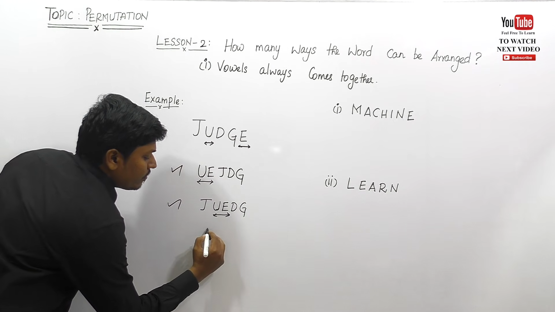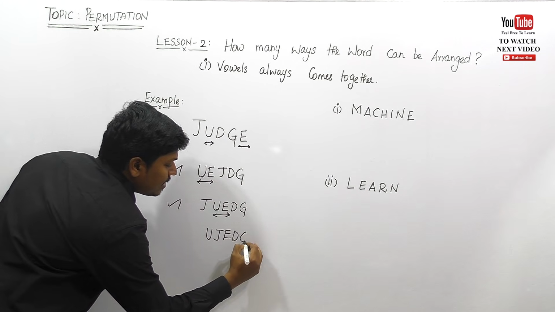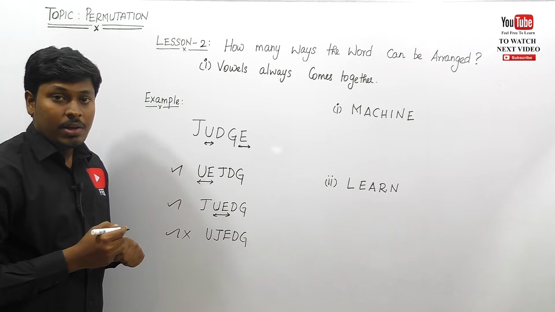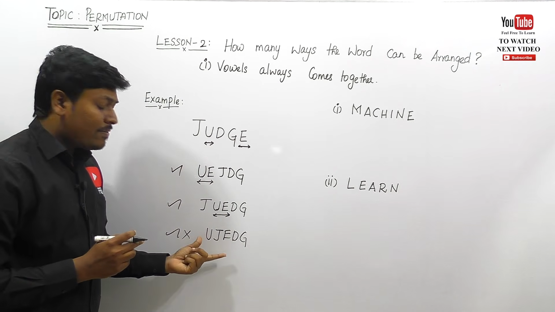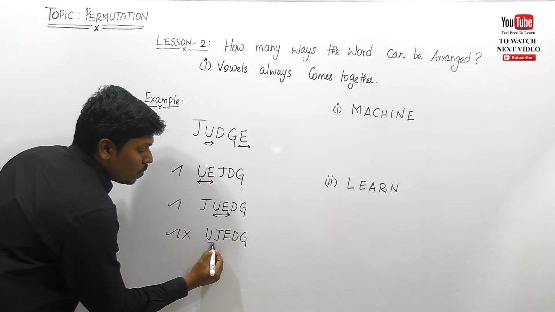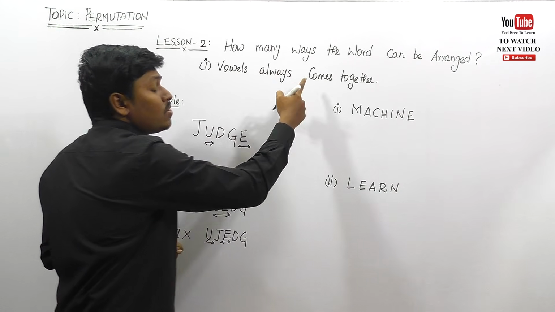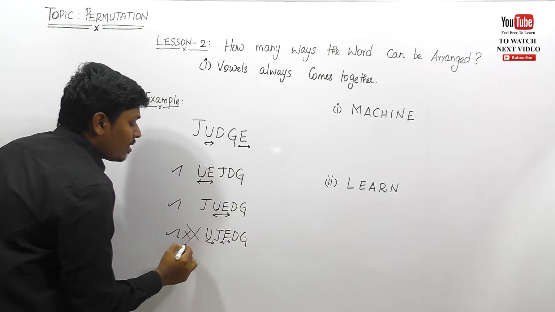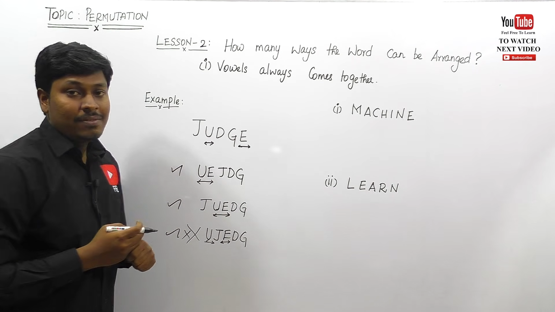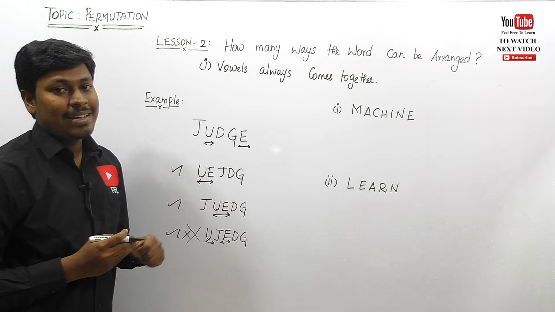Now I am writing a word like this: U, J, E, D, G. Is it in the correct format or the wrong format? I can say that this is in the wrong format. Why? Because from the given question we have framed a word, but according to the condition we have not done it: see here, U and E are not together. In the given question they have said that the vowels should always come together, so this is not in the correct format. There are so many different ways to write the word judge, so apply the permutation concept here so that you can easily crack this question.